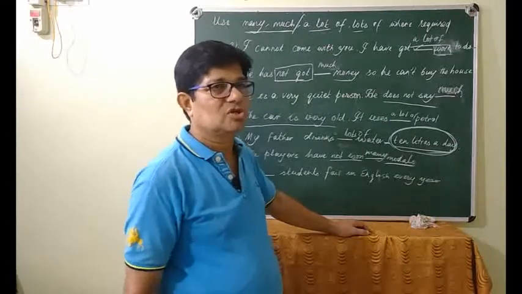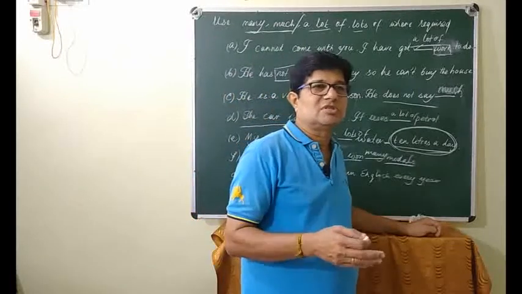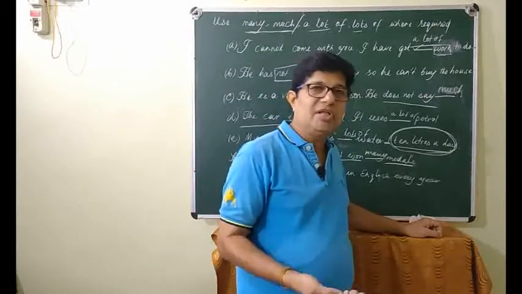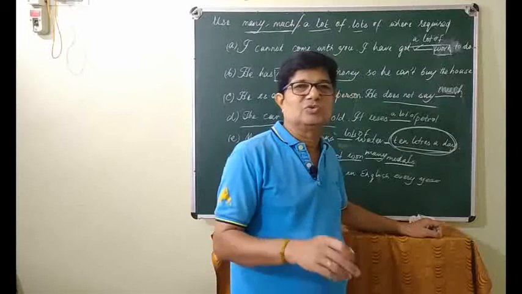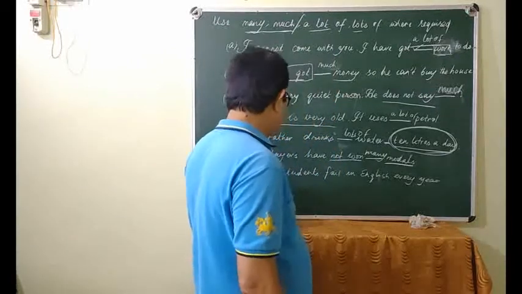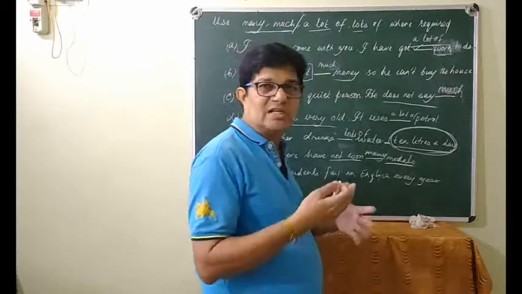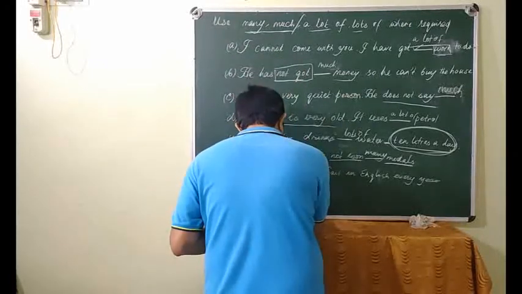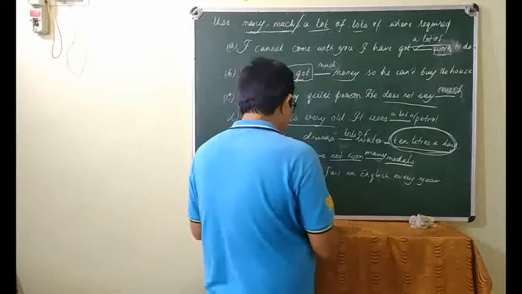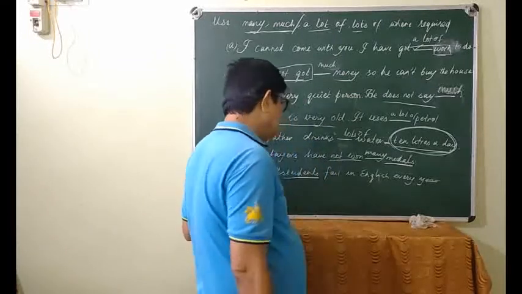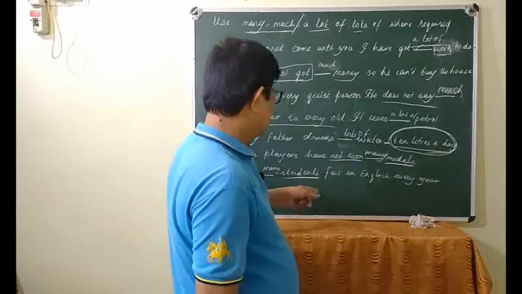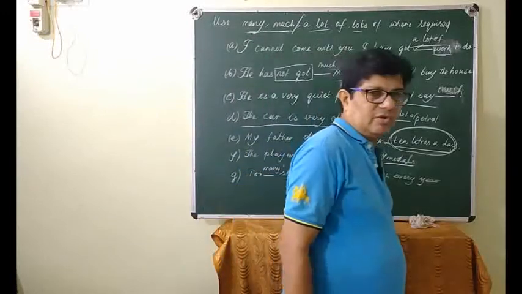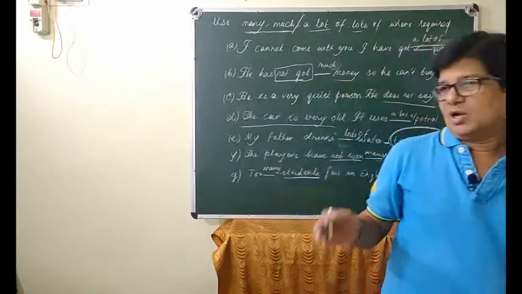Most of the students, almost 55 to 60% of the students every year fail in English only. So here too many, meaning there are a large number of, right? So too many. Why have we written here many? Because students is plural countable. That's why too many students fail in English every year. Okay, let us end here.